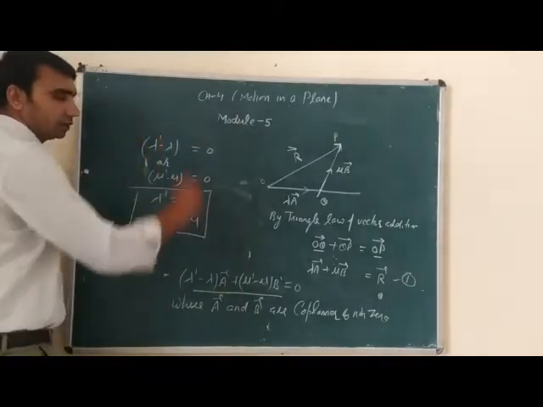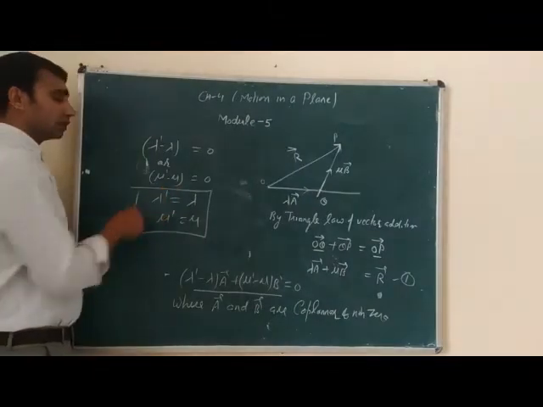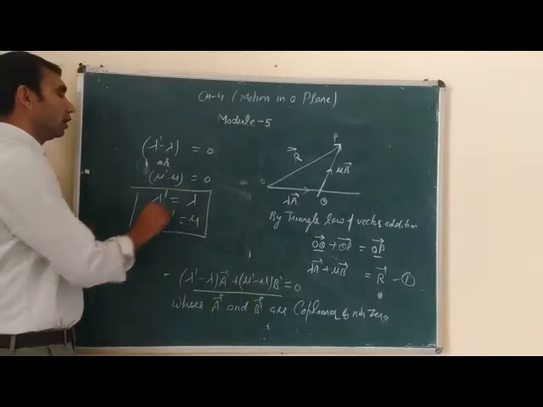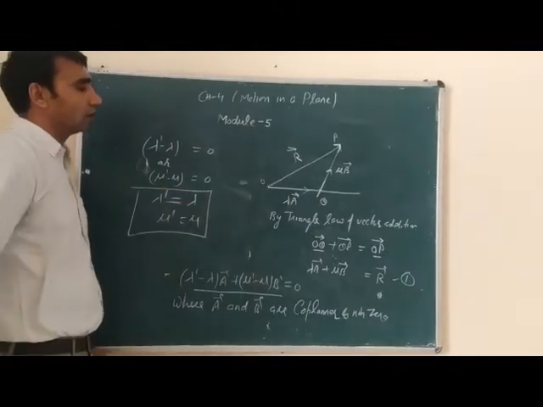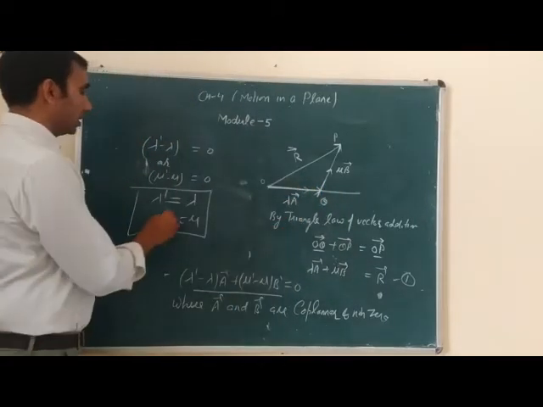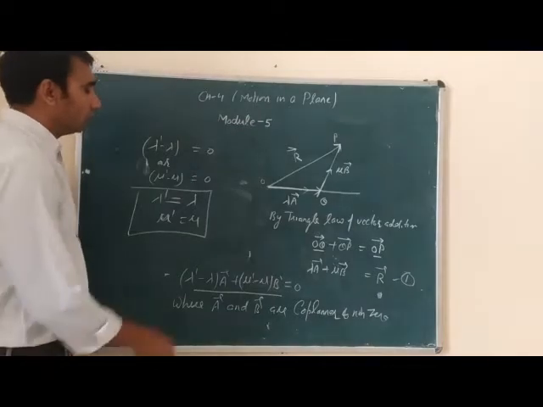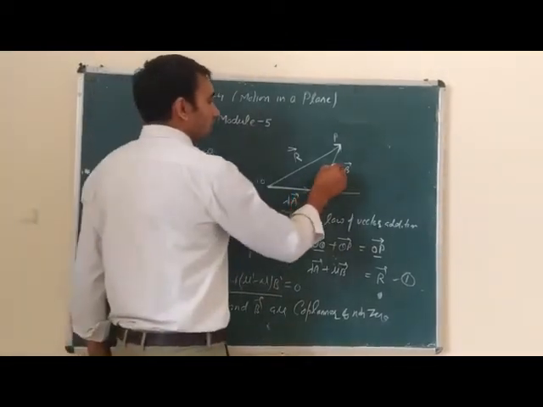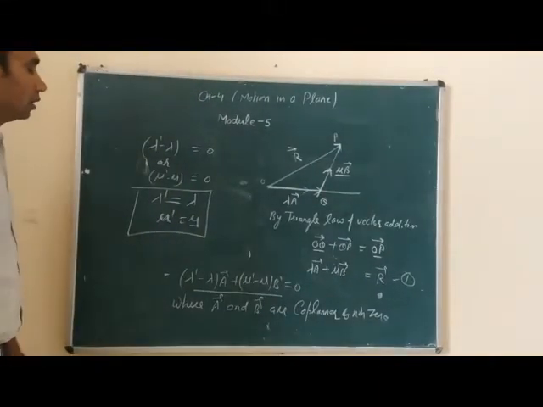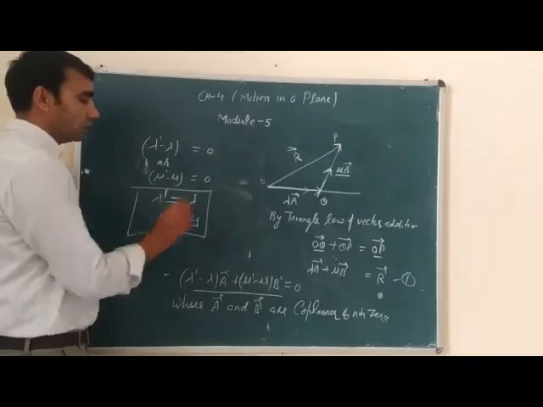This proves that lambda dash, the other real number, is equal to the real number taken in the starting, and mu dash, the other real number in the other way of resolution, is equal to mu, the real number taken in the starting.